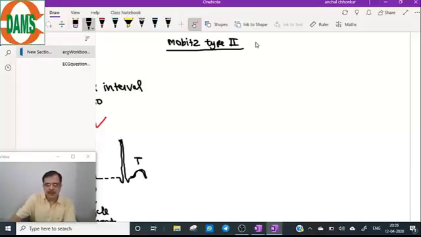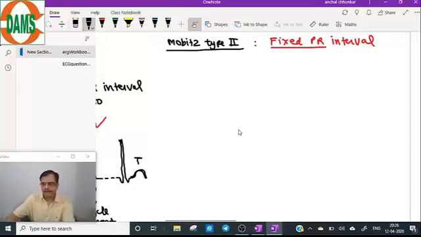So the most important point here is the PR interval is fixed. Other causes of MOBIS type 1 block, sometimes it can be seen because of athletic training also. So there is a fixed PR interval. Unlike MOBIS one, PR interval is not variable, it is fixed.